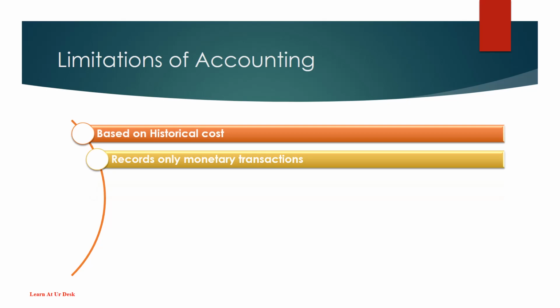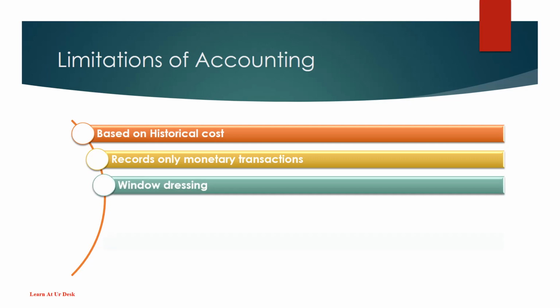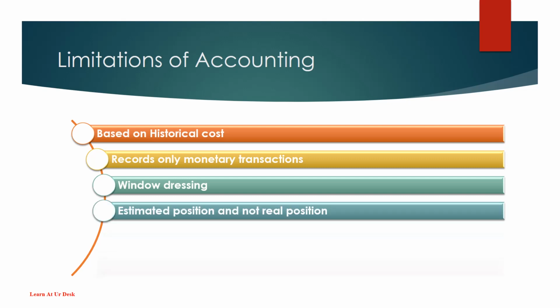It records only monetary transactions. Accounting provides incomplete information, as it records only those transactions, which can be expressed and measured in terms of money. Window dressing. Window dressing refers to the practice of manipulating accounts, so the financial statements may disclose more favorable position than the actual position. It shows an estimated position, and not real position.